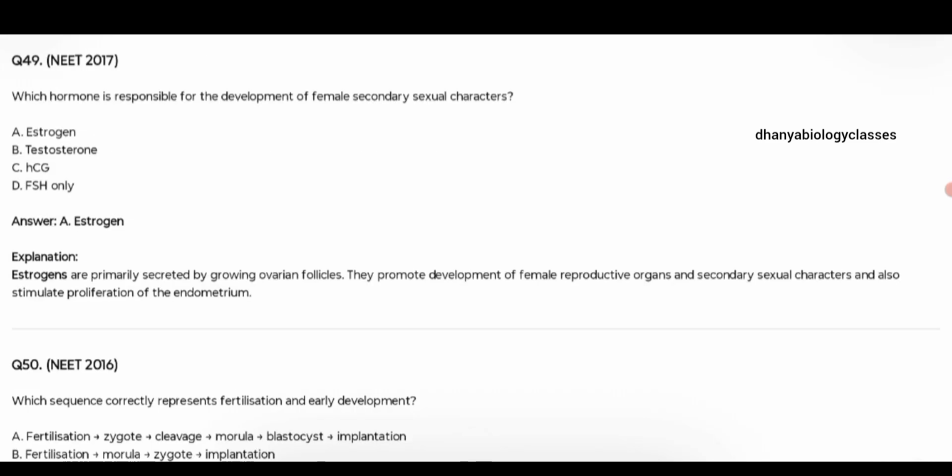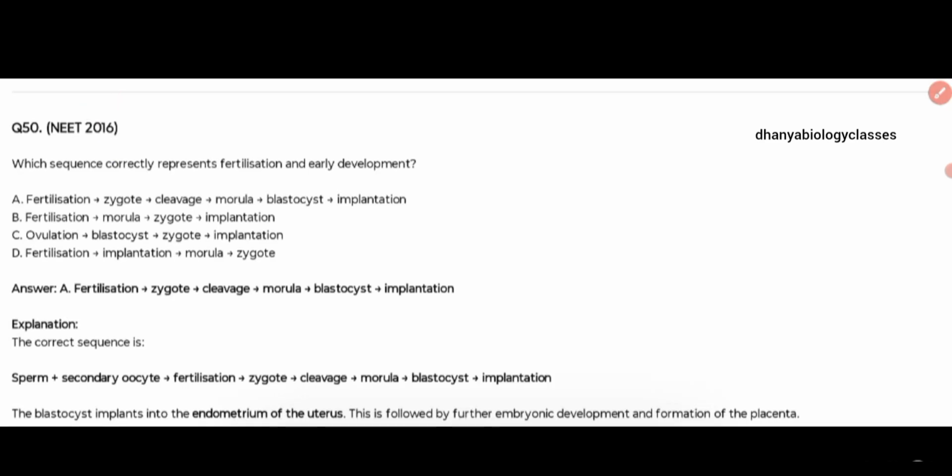Which hormone is responsible for the development of female secondary sexual characters? That is estrogen. Last question: which sequence correctly represents fertilization and early development? Fertilization, then zygote formation, then cleavage, then the morula, which is the stage at which it enters the uterus, and then the blastocyst, and finally implantation.